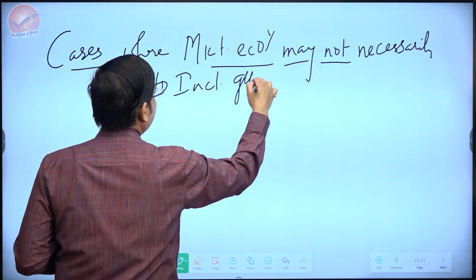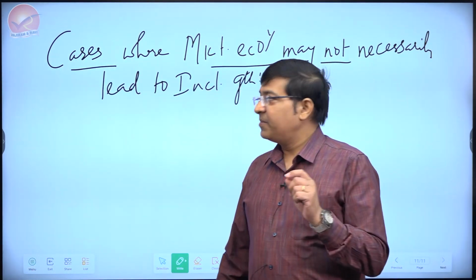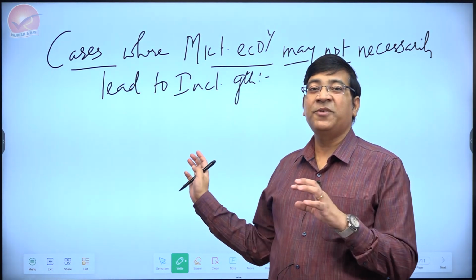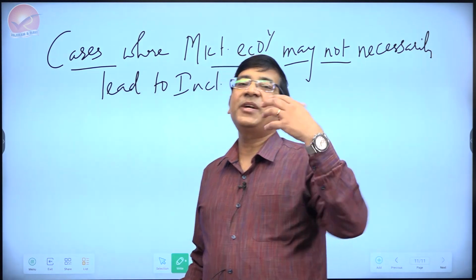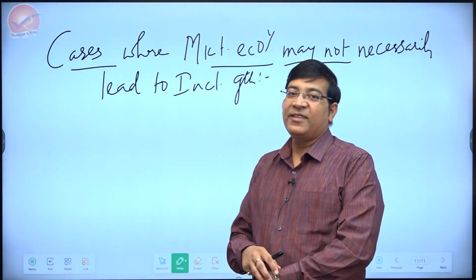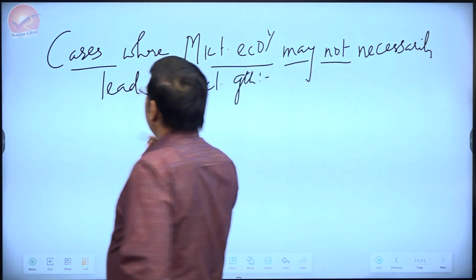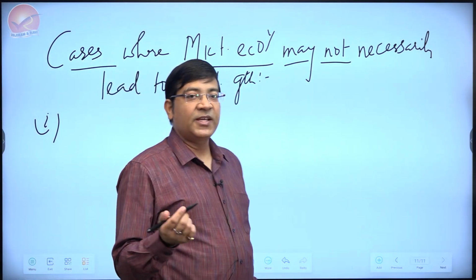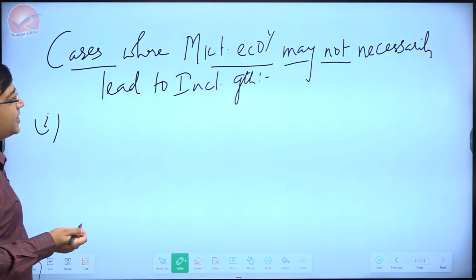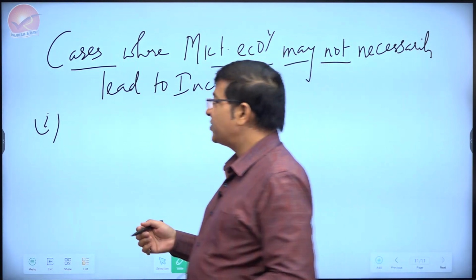And I would suggest the same way that we had discussed the part. Be careful about one thing. We are still doing first part of the question. So in discussion it is taking time, but that is because I am explaining all these things to you. When you are writing down, you have to do it all very quickly. I would say in order to save time, you take the similar cases that we had taken earlier, like fair distribution of income. How can you say that market economy may not necessarily ensure that?